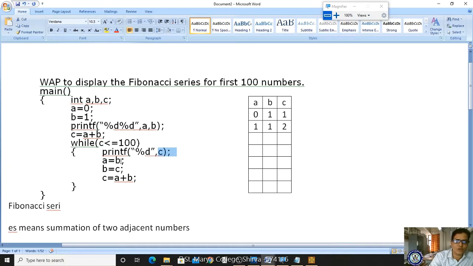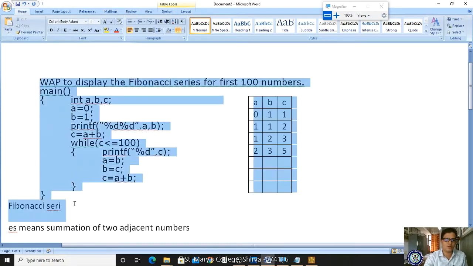After displaying the 2, in A I am storing B value. What is the B value? 1. Where am I storing? In A. In B I am storing C value. What is the new value of C? That is 2. Now once again I am processing. 1 plus 2, it is 3. Likewise it will be evaluated. Once again it comes here, 3 less than or equal to 100, condition true. I am displaying the C value, that is 3. After displaying, A is equal to B, B is equal to C. In A I am storing B value, in B I am storing C value, that is 3. Now I am processing. 2 plus 3, it is 5. So likewise your program will be evaluated.